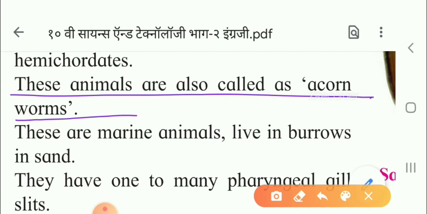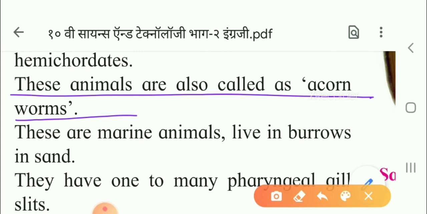Now the next characteristic is these are marine animals and they live in a tunnel-like burrow they make in the sand. Next, they have one to many pharyngeal gill slits.